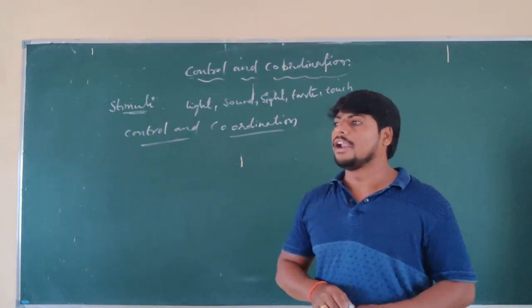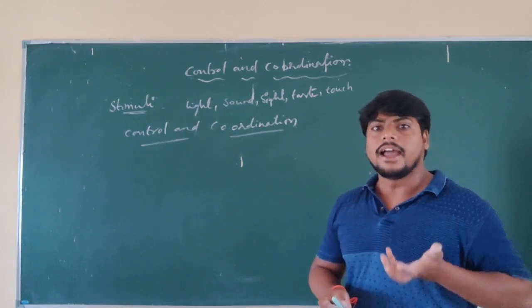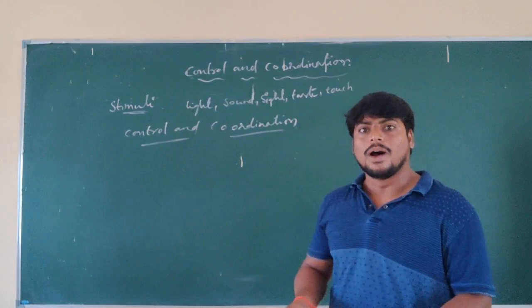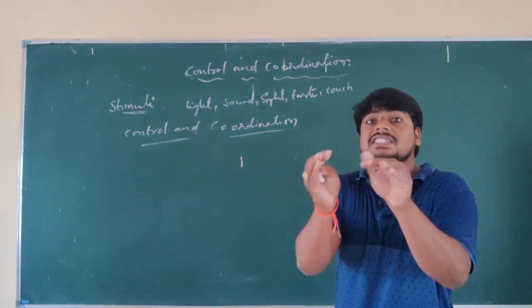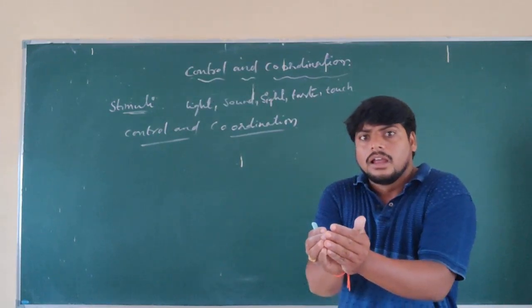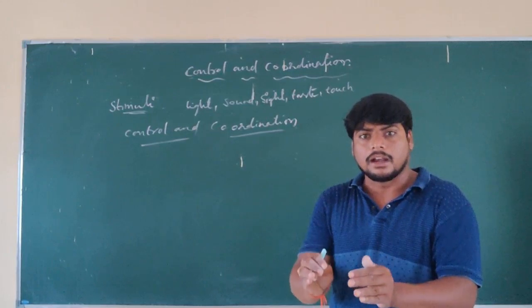So control and coordination is, in higher organisms, various organs working together in a systematic, regulated, proper manner.